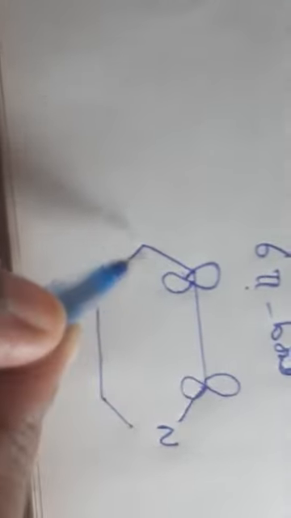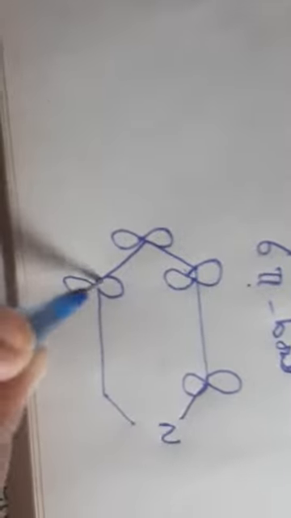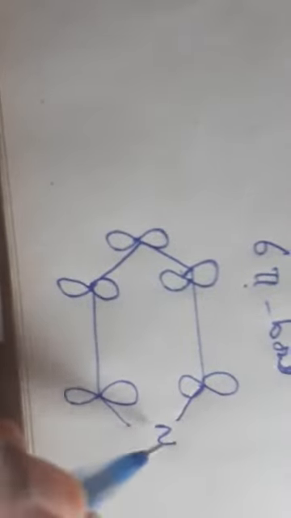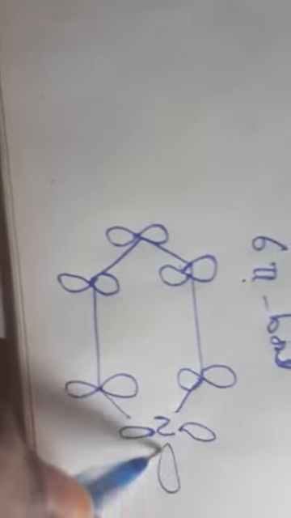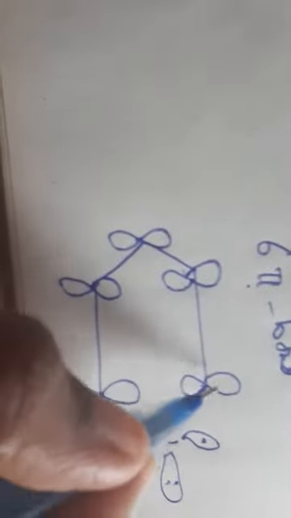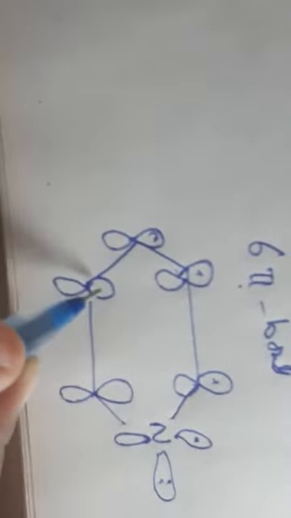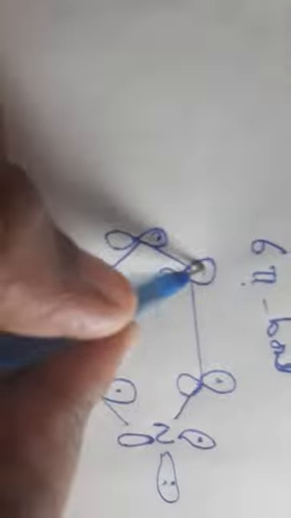See, once again I am drawing this structure. So it is forming like this now. This is the structure.